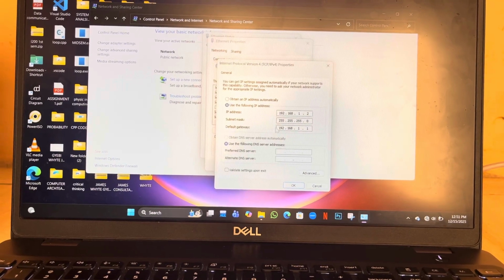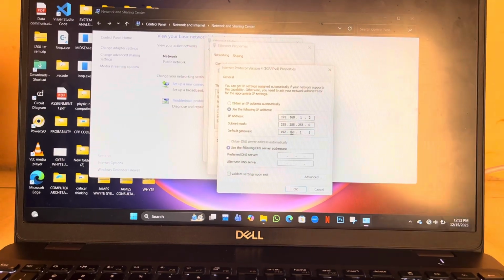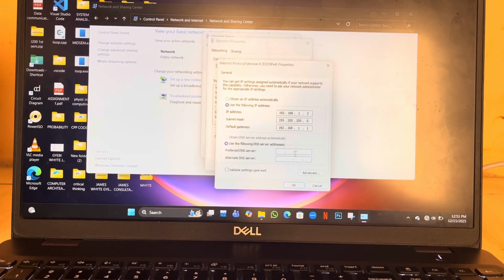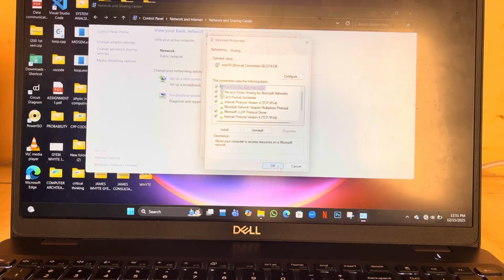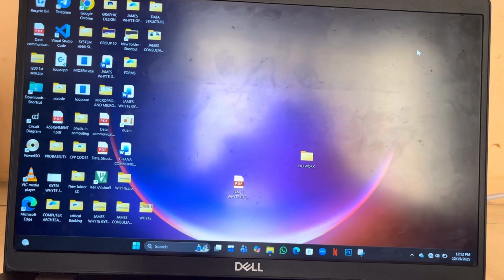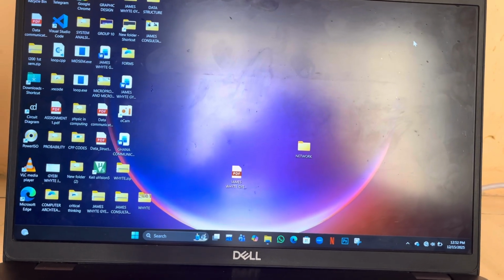Then the default gateway should be 192.168.1.1. Then also leave the DNS server blank. Then okay, then we close this one. So now we've established the connection between the two laptops.